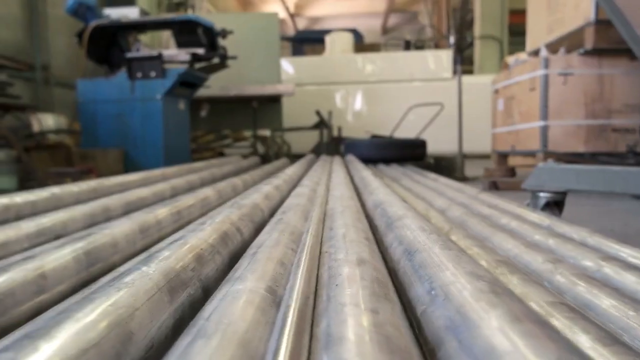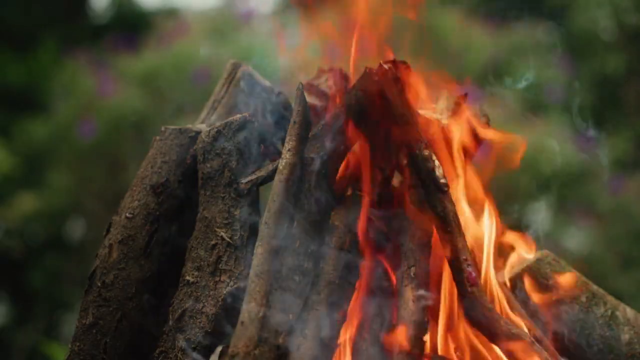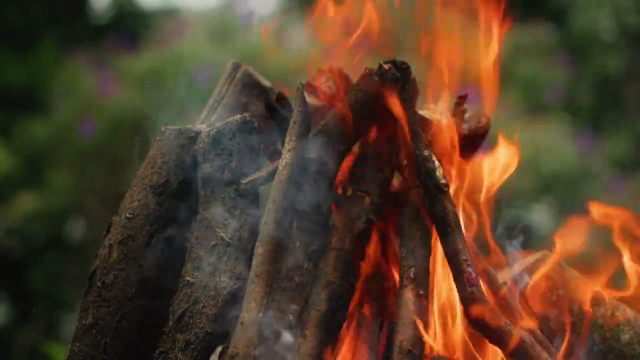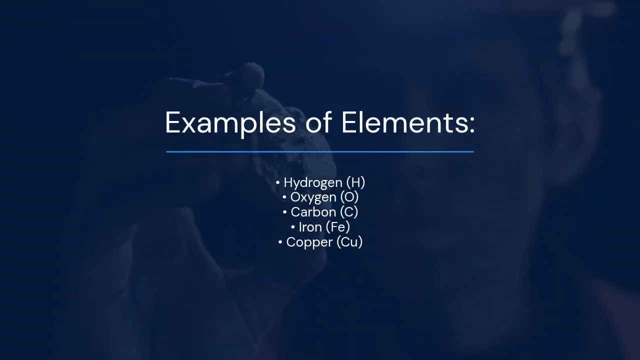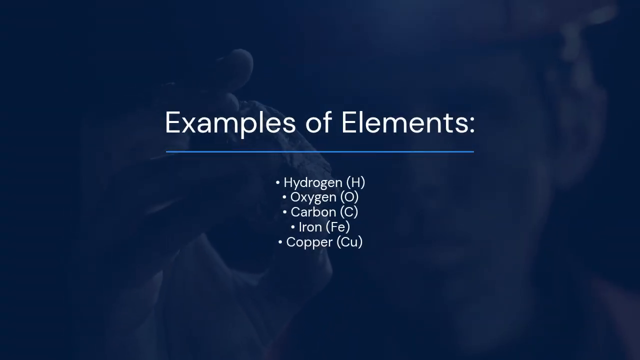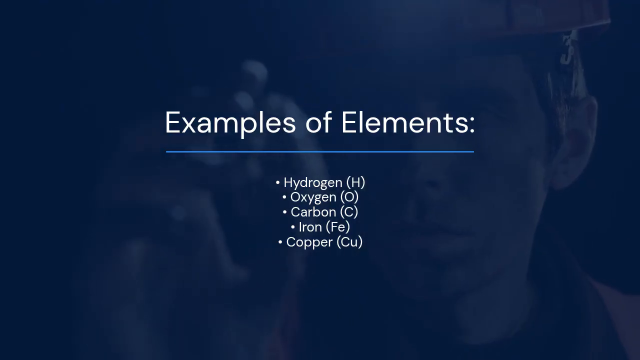Then elements. What is an element? An element is a pure substance that contains only one kind of atom. Elements cannot be broken down into simpler substances by ordinary chemical means. Examples of elements: hydrogen, which has the symbol H, oxygen has symbol O, carbon has symbol C, iron has symbol Fe, copper Cu, gold has symbol Au, and nitrogen has symbol N.